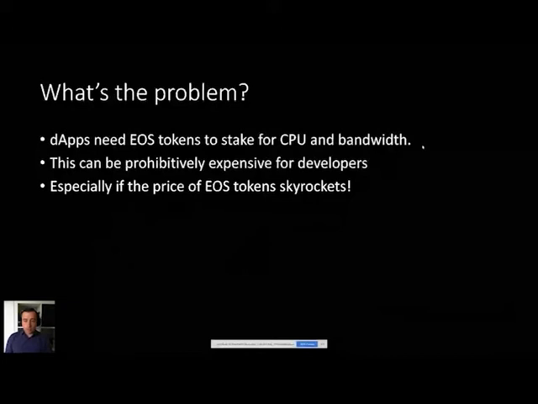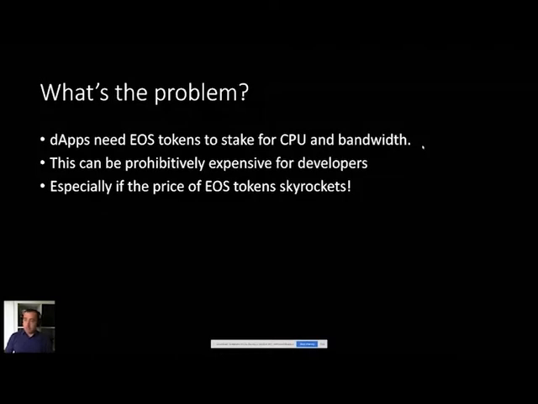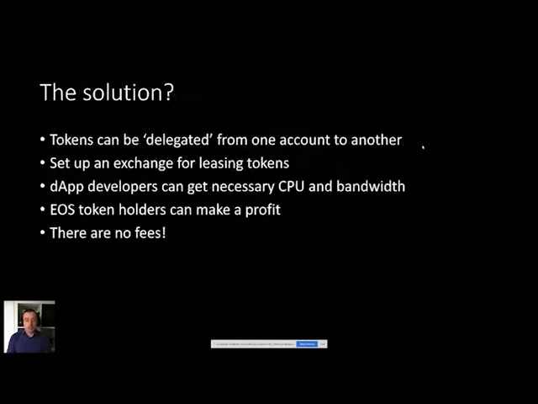We all know that if you want to run a dApp on the EOS network at the minute, then you need to stake EOS tokens in order to get access to the CPU and bandwidth. If you're a very good dApp developer and you develop something which becomes super famous and requires lots of CPU and bandwidth, then it'll be prohibitively expensive for you to actually buy the EOS tokens yourself in order to stake them to yourself. And okay, at the moment the price is quite low, but hopefully in the future it skyrockets a bit, and then it will become even more of a problem for the people who actually want to be dApp developers.